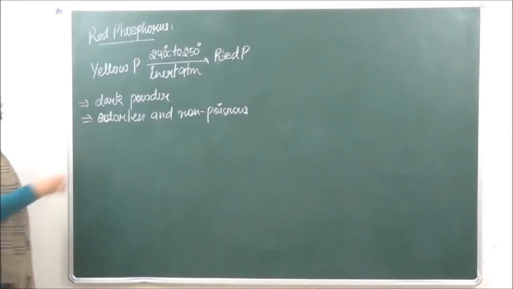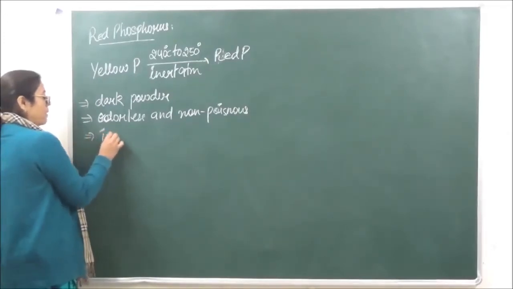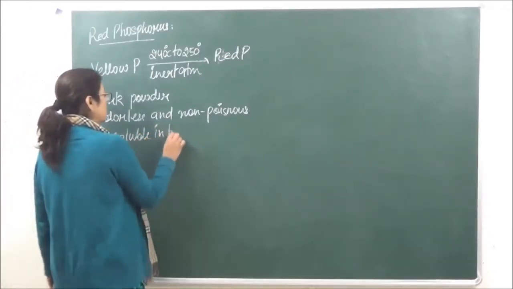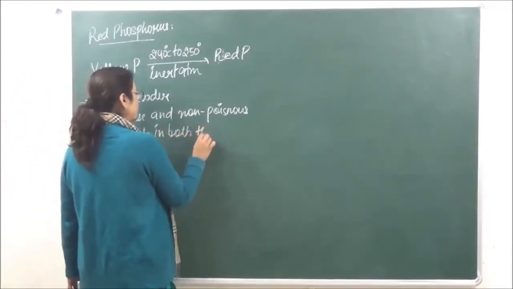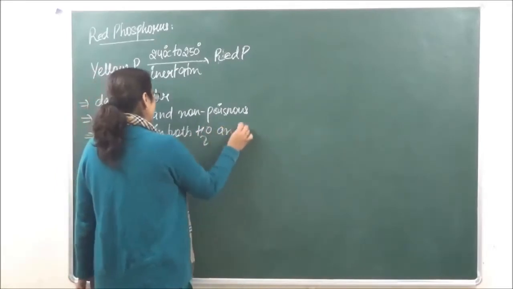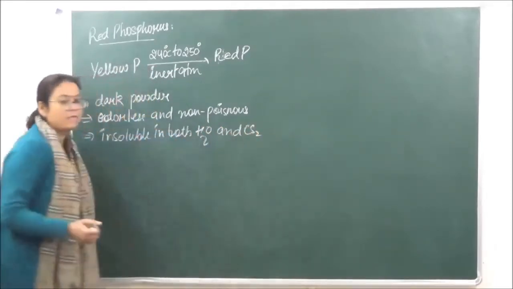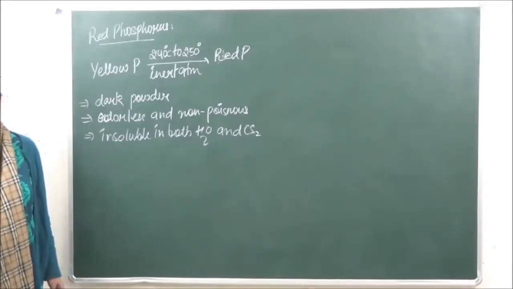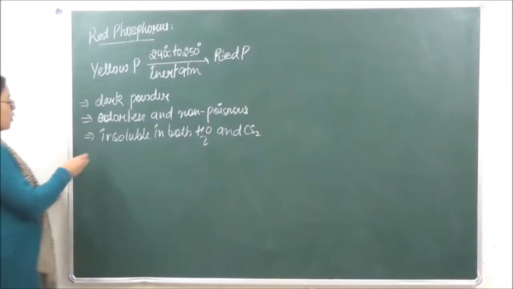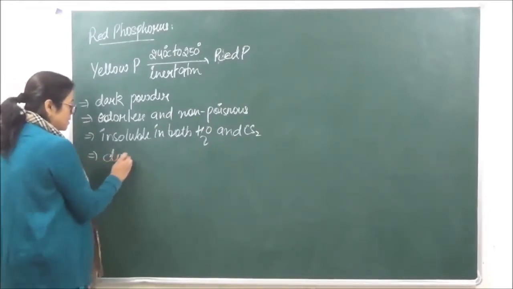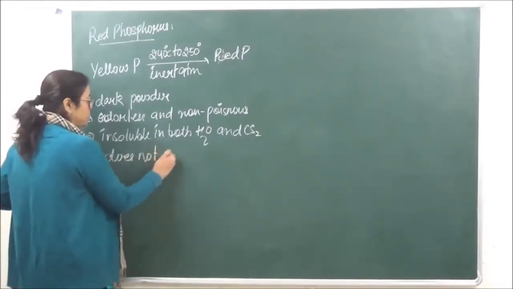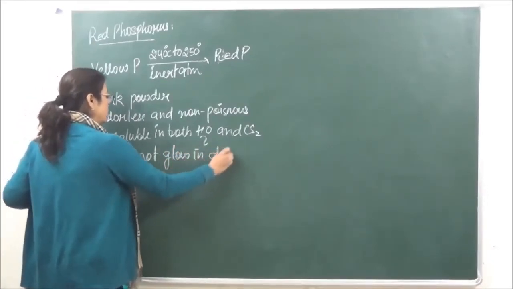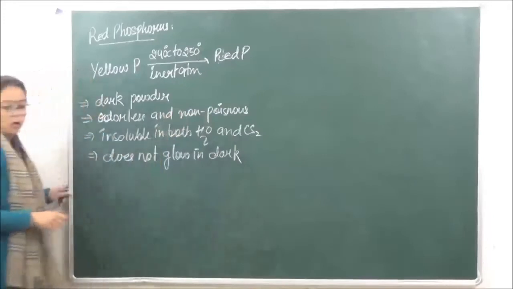Now it is insoluble in both water and carbon disulfide. It does not glow in the dark.